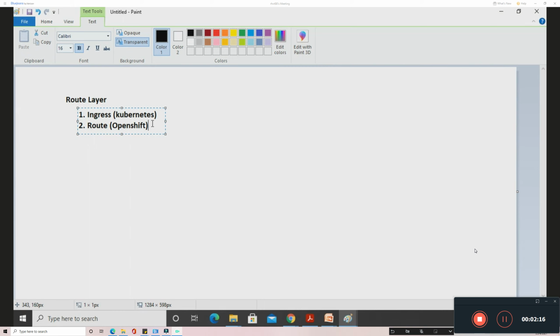When you compare the ingress with the OpenShift route, we don't require any controller for creating the route. The route is created as an independent entity. There are a lot of options available compared to the ingress. In the OpenShift route, there are certain additional security options, so that at the enterprise level we can have a secure deployment.